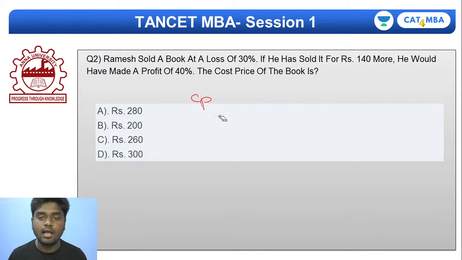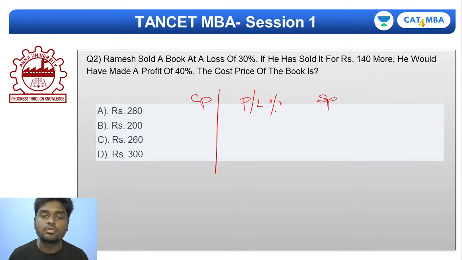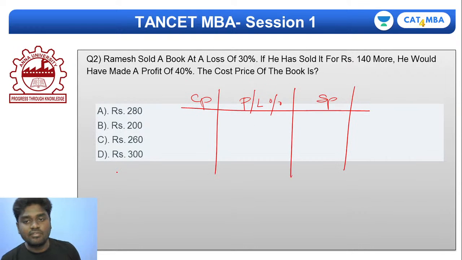Just a second. I'll take the first column to be CP, the second column to be the profit or loss percentage which I inferred, and the third column let it be SP. That's it. So these are the three columns I'll be taking. So now listen very carefully.